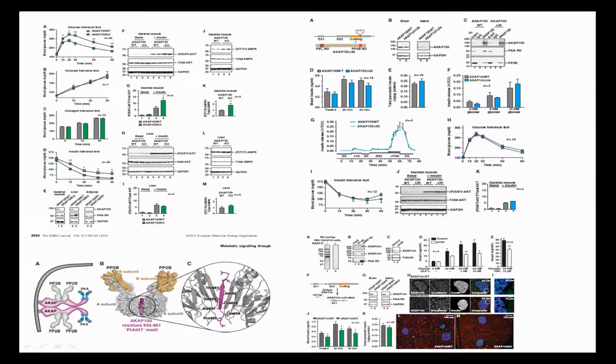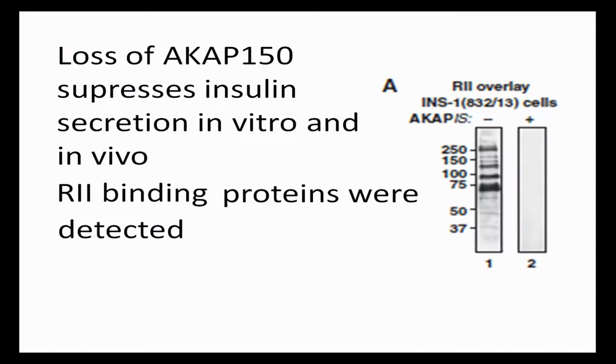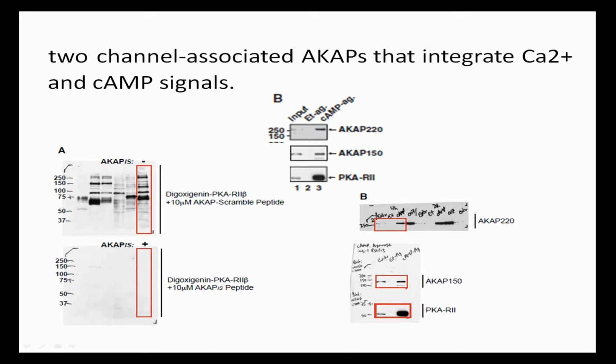This study has produced an enormous amount of data, and it is physically impossible to go over it in 8 minutes. Therefore, we have chosen a few first figures to show to you. As we can see in result A, several RII binding proteins were detected in insulinoma cells, and it's been done by overlay assay. And also we can see in result B that these included AKAP150 and AKAP220, two channel-associated AKAPs that integrate calcium 2 plus ion and cyclic AMP signals.